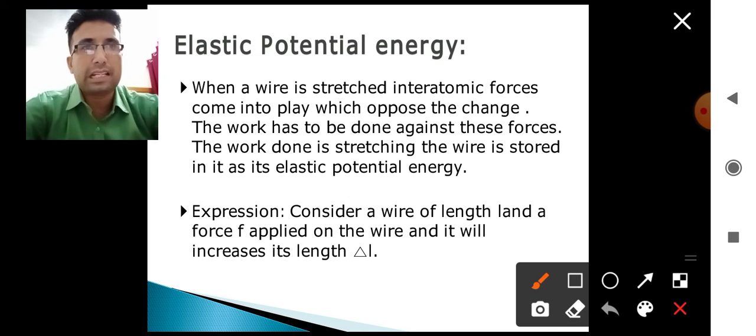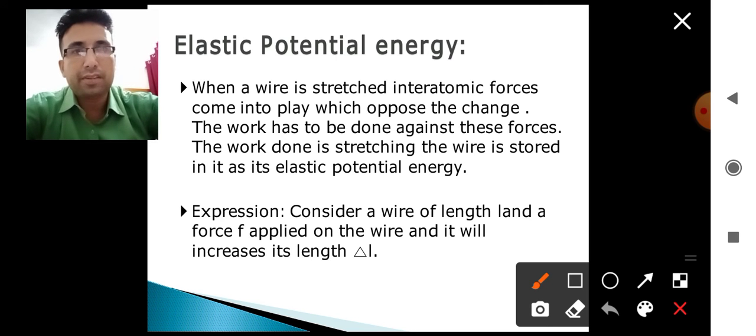Simply, if we are stretching a wire, then we have to do some work on the body. This work will be stored in the body in the form of its elastic potential energy. Now we have to derive an expression for the elastic potential energy.